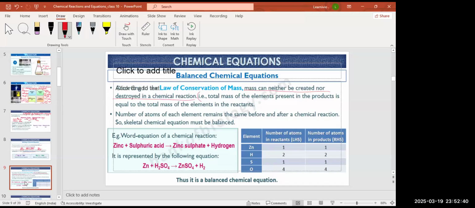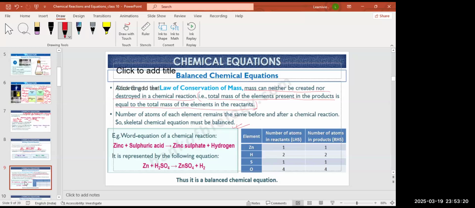Which means the total mass of the elements present on the product side is always equal to the total mass of the elements on the reactant side. What does it mean? It means the number of atoms of each element remains the same before and after a chemical reaction. So that's why the skeletal chemical equation must be balanced, right? So why is there a need to balance a chemical equation? Because of the law of conservation of mass.